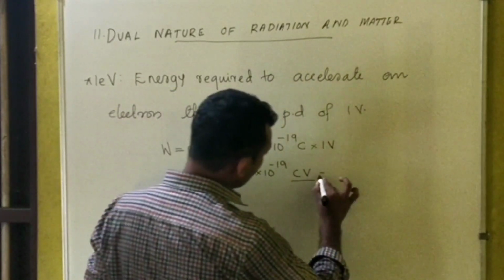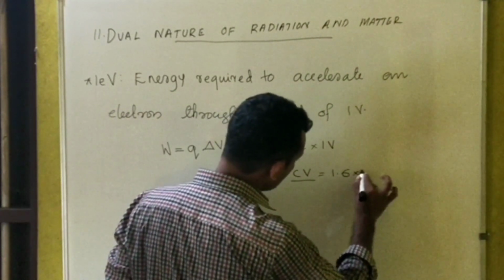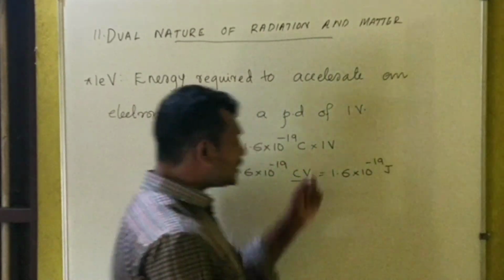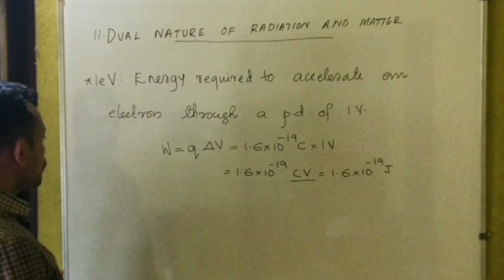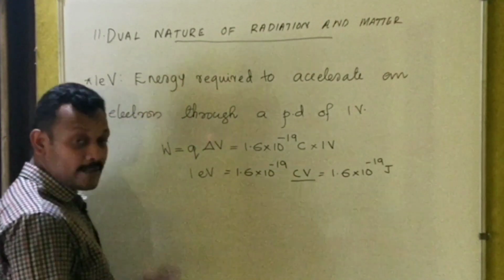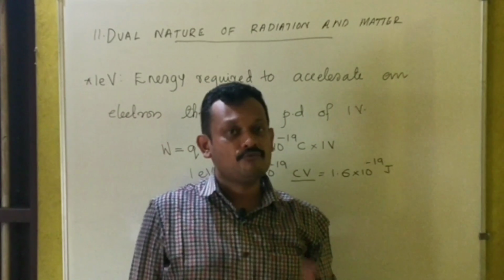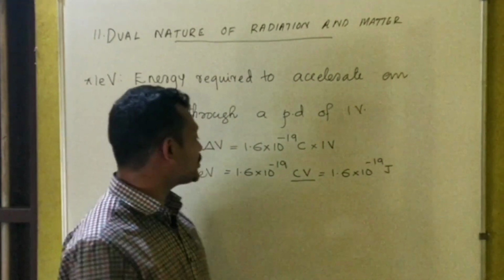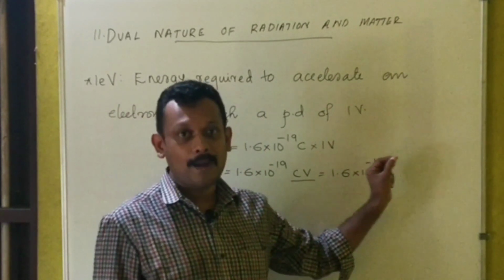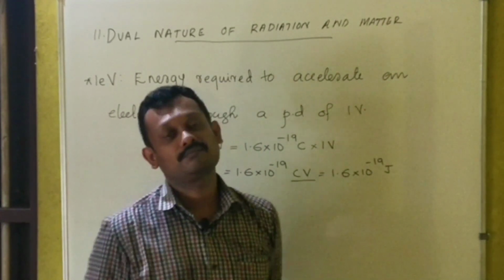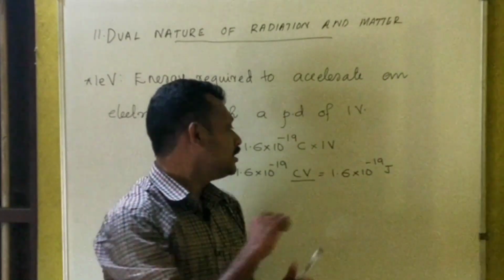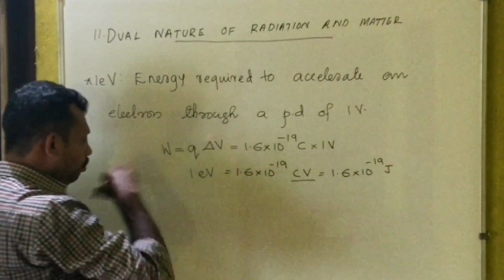So this is equal to 1.6 into 10 to the power minus 19 joule. This is the value of 1 electron volt. So 1 electron volt is 1.6 into 10 to the power minus 19 joule.